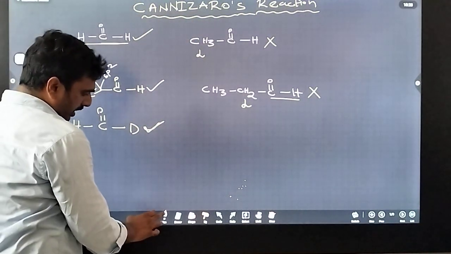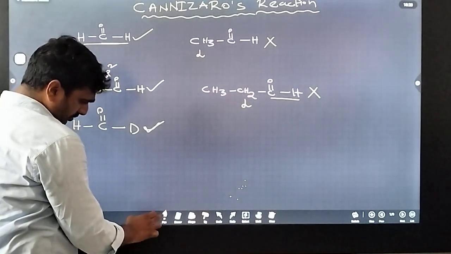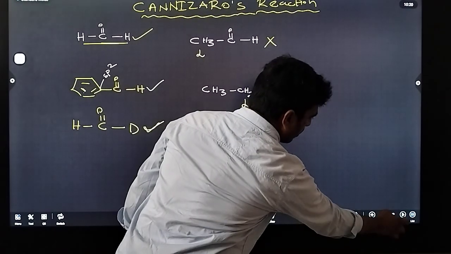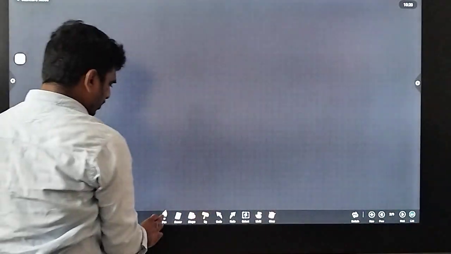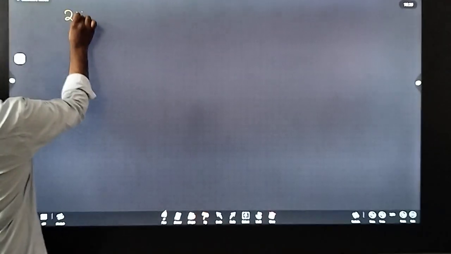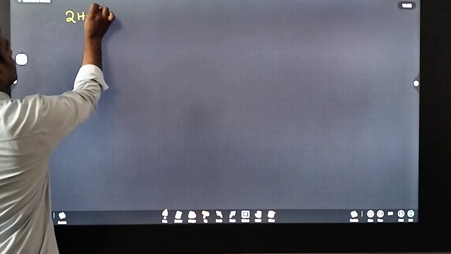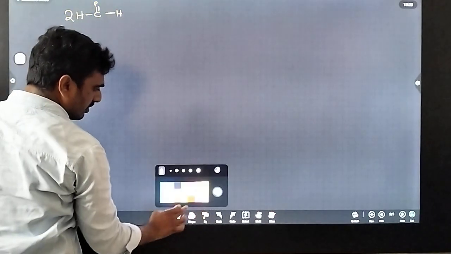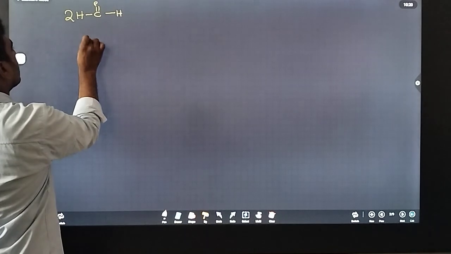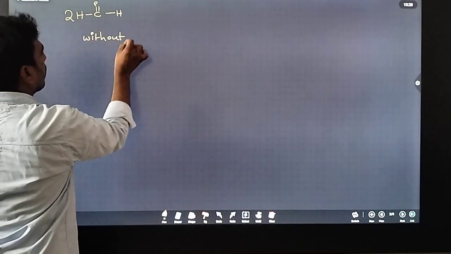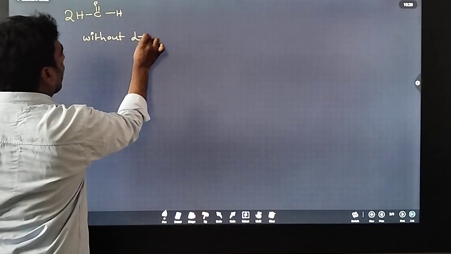So I can write the reaction. Here this is formaldehyde, without alpha hydrogen.